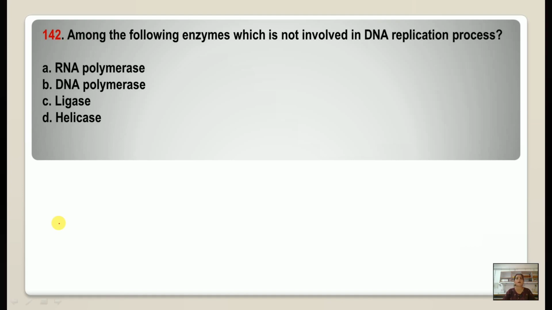Among the following enzymes, which is not involved in the DNA replication process? The correct option is RNA polymerase. All these three are involved in DNA replication: DNA polymerase, ligase and helicase.